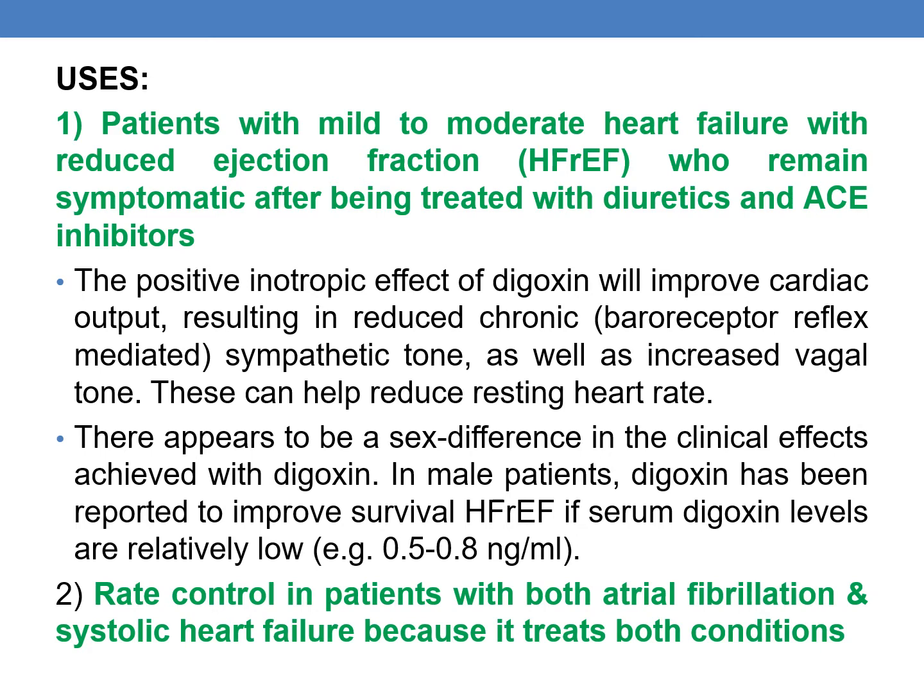Digoxin is the drug of choice for patients with mild to moderate heart failure with reduced EF who remain symptomatic after being treated with diuretics and ACE inhibitors. The positive inotropic effect of digoxin will improve the cardiac output, resulting in reduced chronic sympathetic tone. That is nothing but baroreceptor reflex mediated, as well as increased vagal tone. This can help to reduce the resting heart rate.